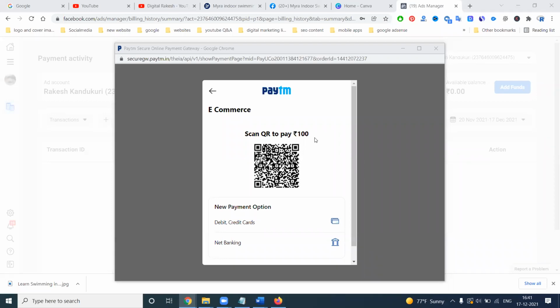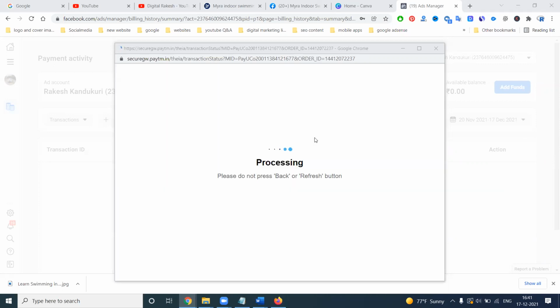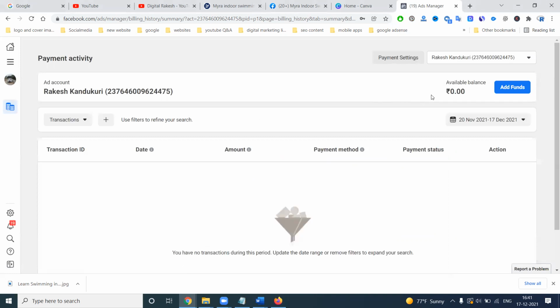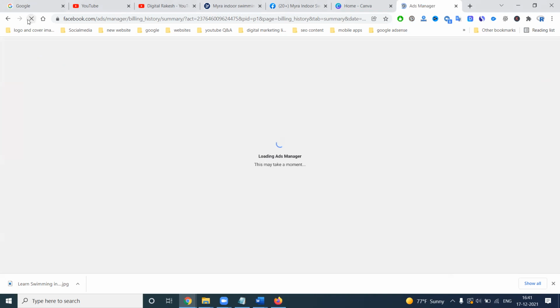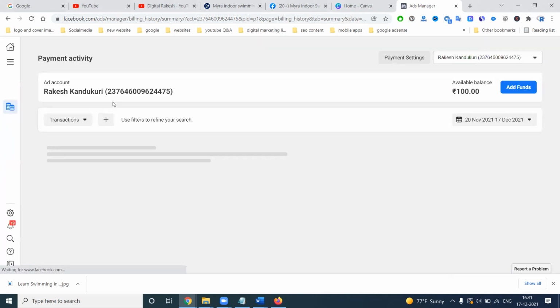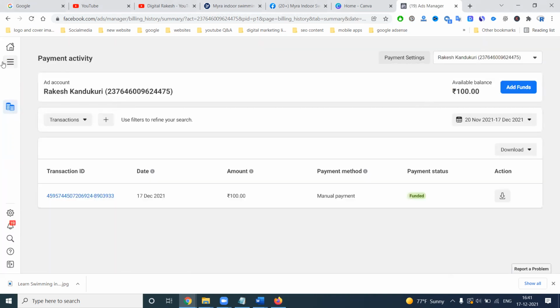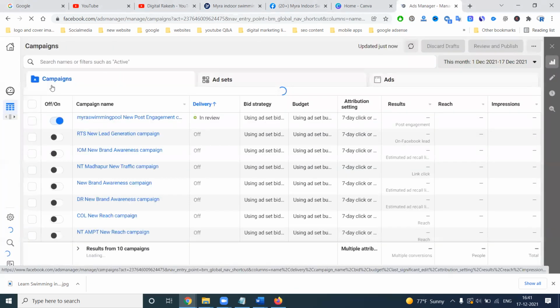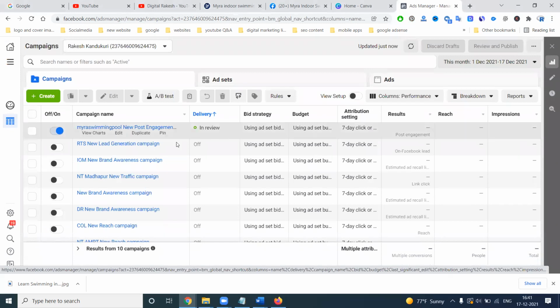How will the payment be done? You can scan and pay the amount. It is a new process that will be shown to particular customers. Adding the budget is done here. Close it. Right now just go to the refresh option. In a fraction of seconds, the amount will be added. Now we can go to ads manager. Billing procedure: credit card, debit card, Paytm, UPI, anything will be here.